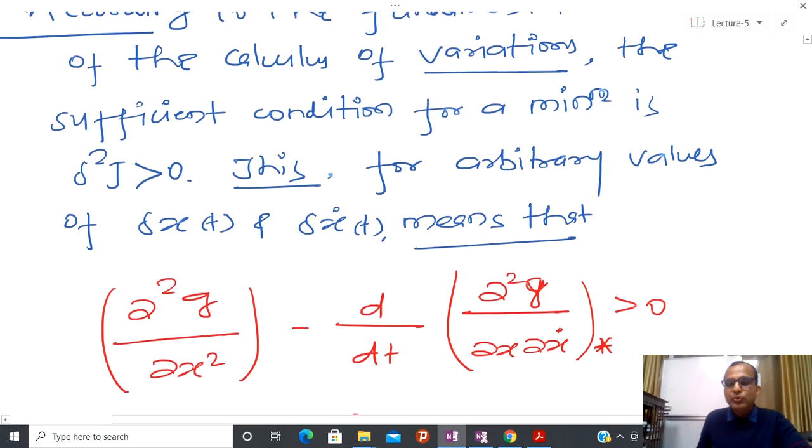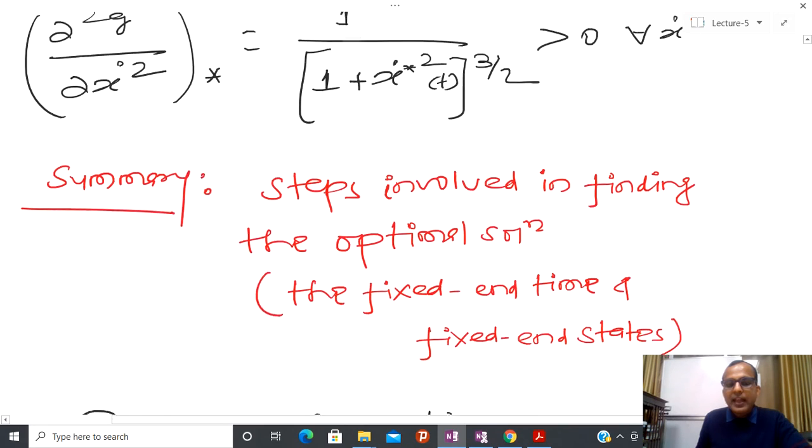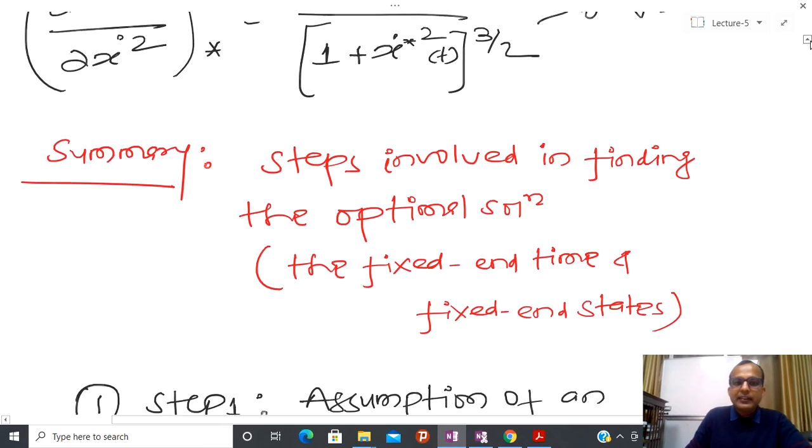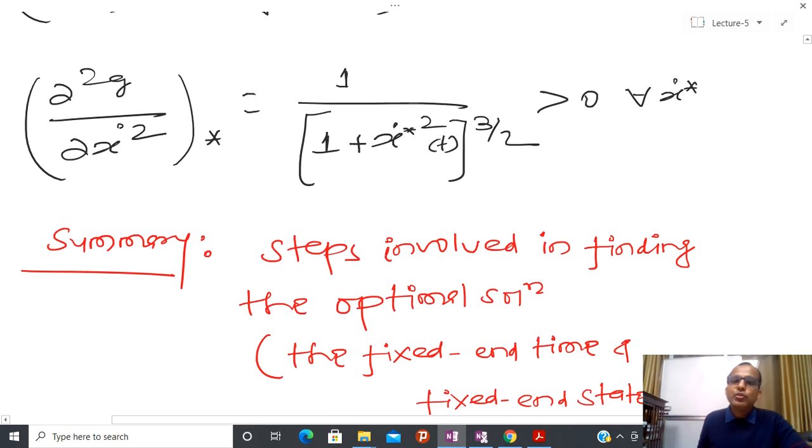So I am going to apply the same kind of result here, and after applying it, it is possible to show that this is equal to 0 for all x dot star. Due to that reason this is nothing but a minima, because the second variation should be greater than 0 for the existence of minima. This is a sufficient condition, meaning if it holds, then there always exists a certain kind of minima. If it doesn't hold, then we cannot comment.